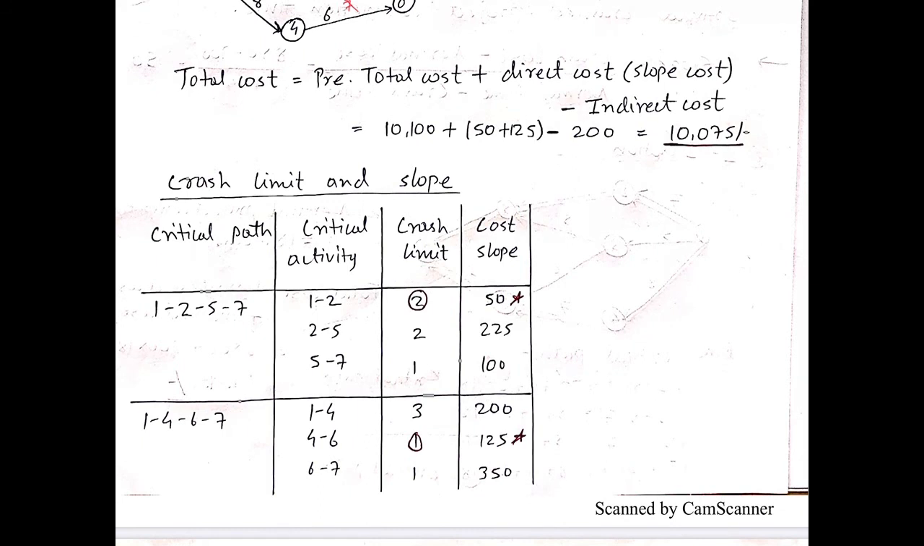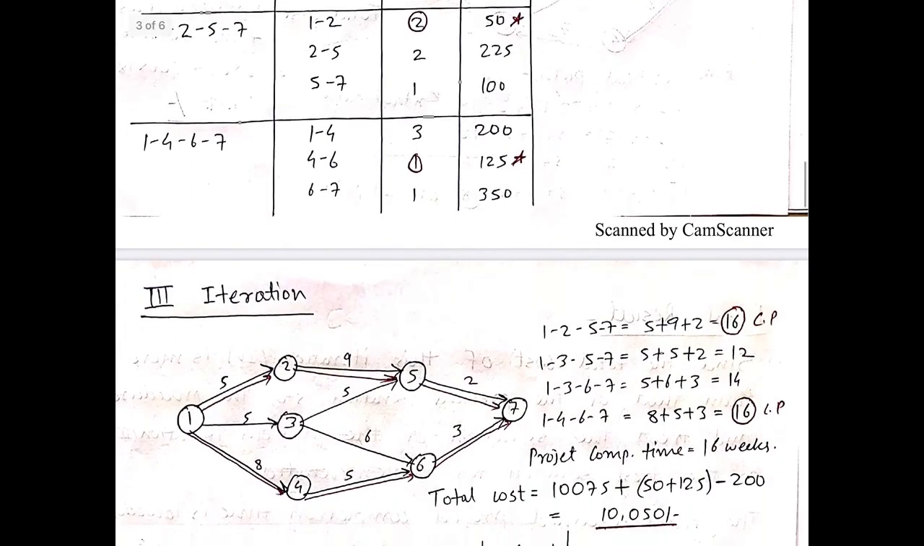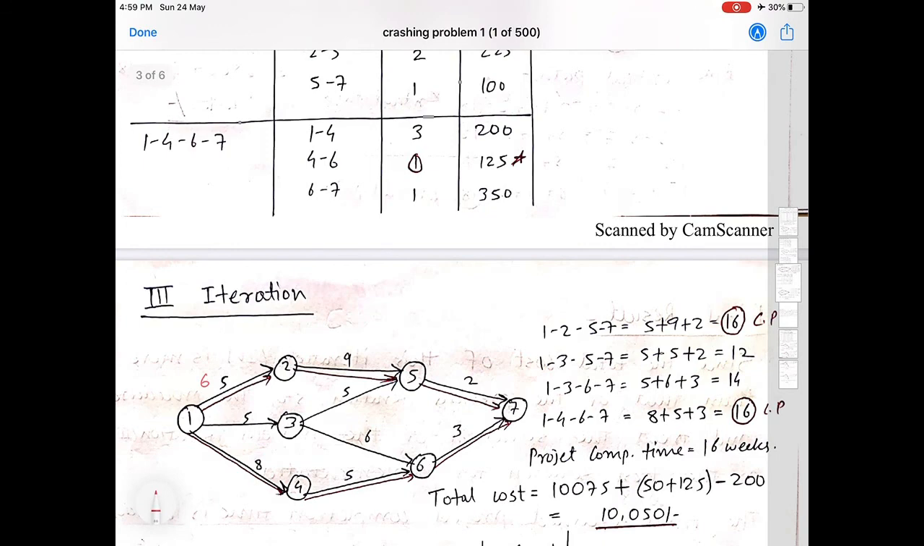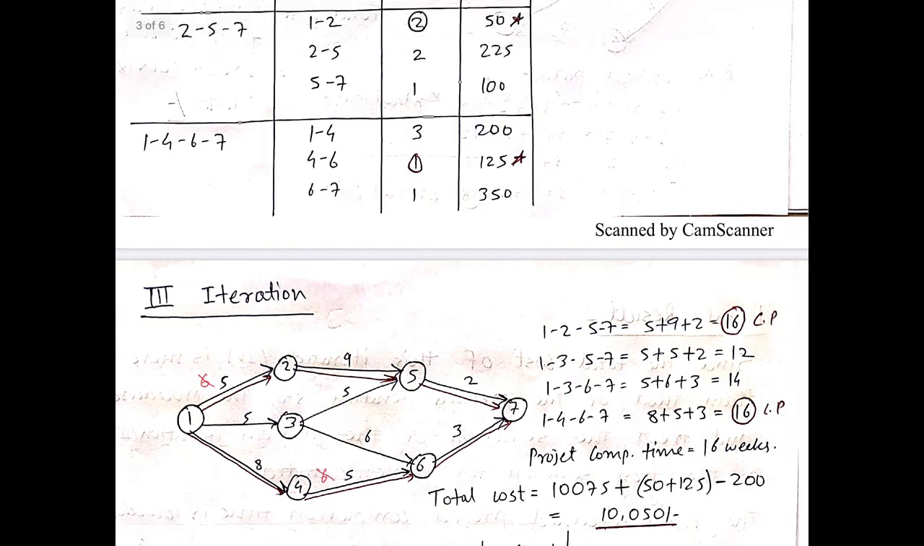In the third iteration the critical path is the same. Again we have the crash limit of activity 1, 2 remaining at 2 and 4, 6 remaining at 1. And again as you can see the cost slope of activity 1, 2 and 4, 6 is minimum for each path. So again we'll crash activity 1, 2 and 4, 6 by 1 week. By doing so, for activity 1, 2 previously it was 6 weeks, now it is 5, and for 4, 6 it was 6, now it is 5 weeks.